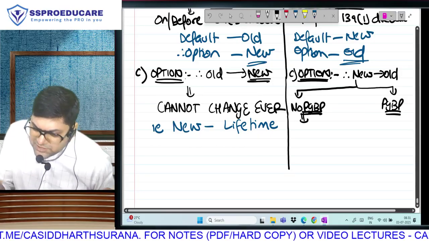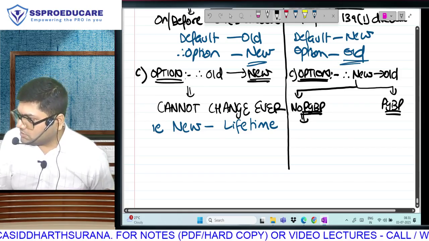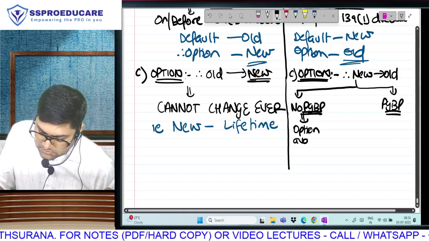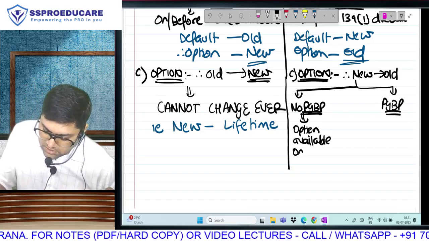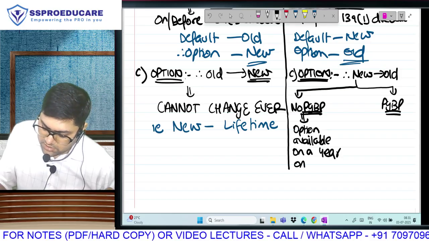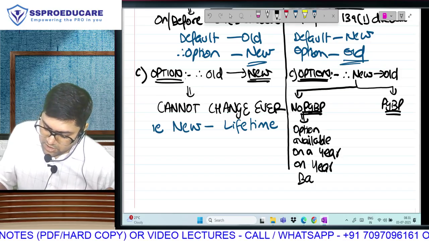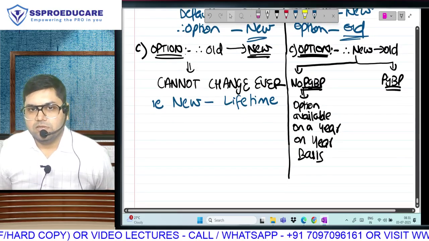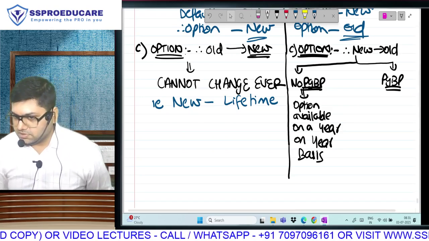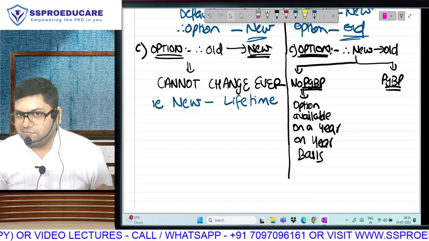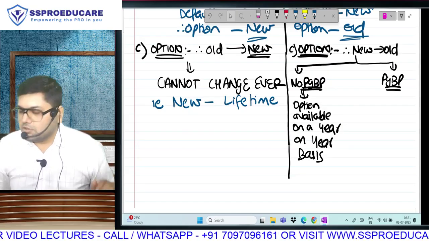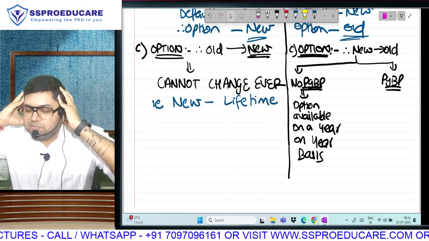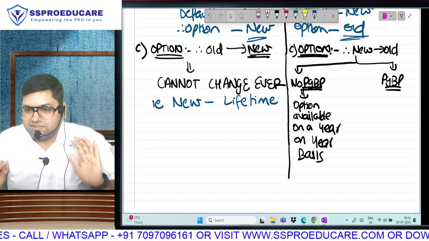Very easy. Like the best example, salaried employees. Do we give these people the option of going from new to old? This option can be exercised on a year on year basis. मतलब every year you can change your option. मतलब tell me one thing. Talk about salaried employees. By default you are in new. Before the due date you can go to old. So this year you will be in old.